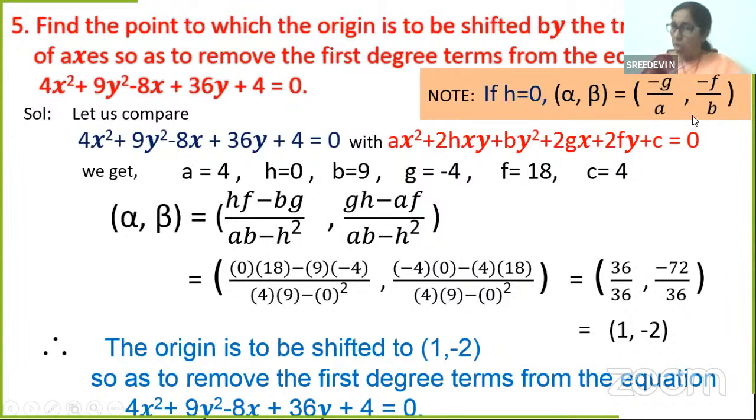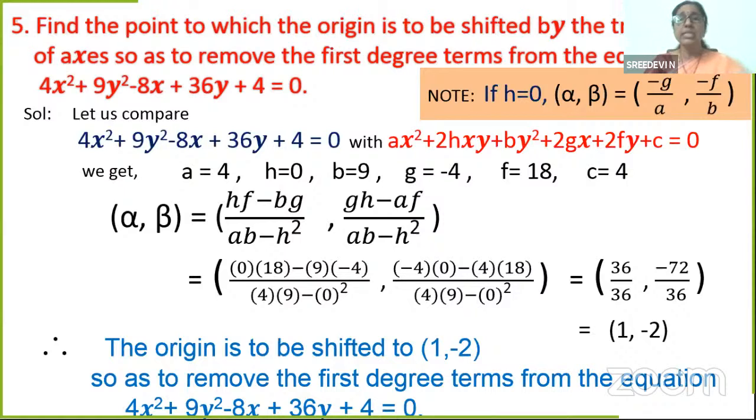This can also be utilized in your competitive examinations as a shortcut method, wherein you find h is equal to 0, don't do all the calculations. Just go for minus g by a and minus f by b to find the point to which the origin is to be shifted.